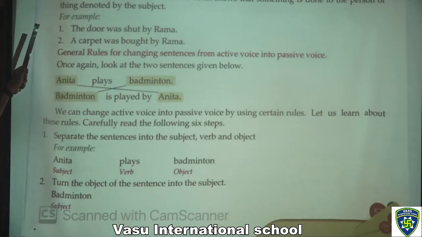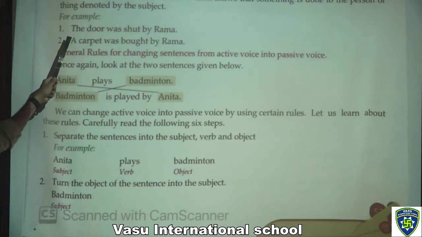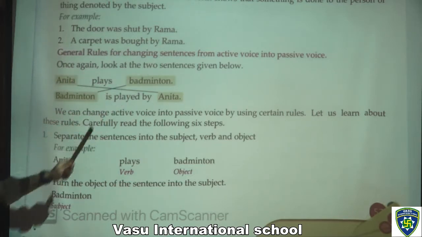Moving to the next page. Now here we have an example of a passive voice. A verb is in passive voice when its form shows that something is done to the person or thing denoted by the subject. For example, the door was shut by Rama. A carpet was bought by Rama.